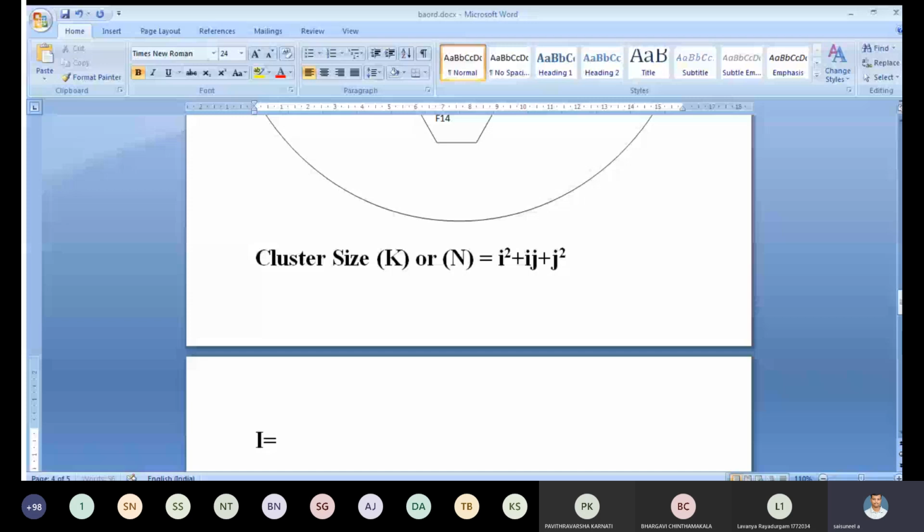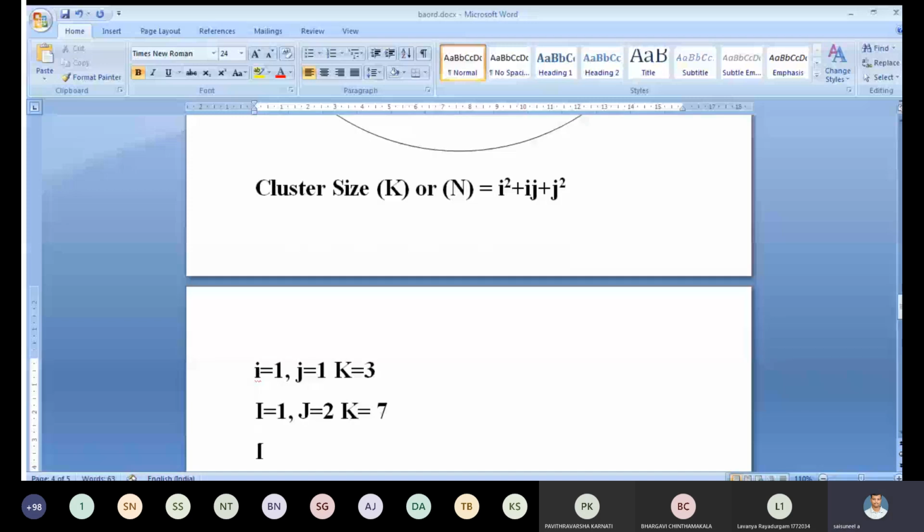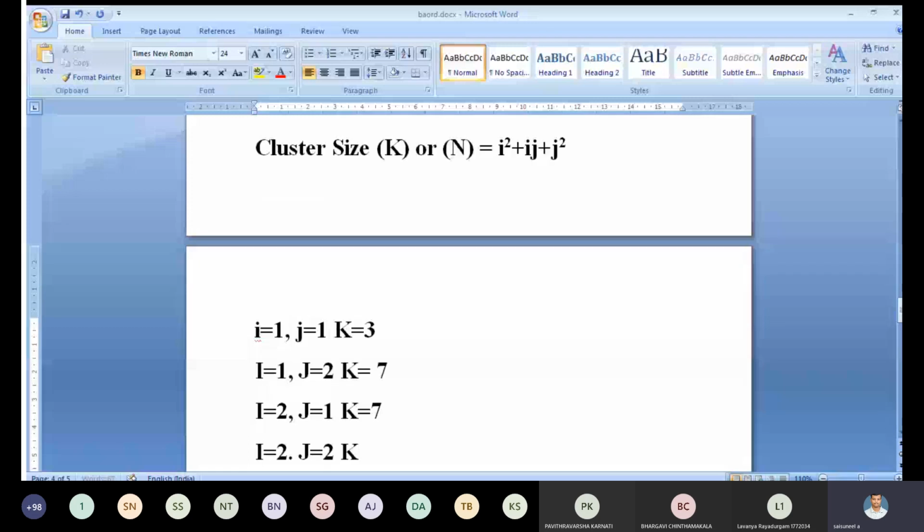Likewise, i equals 2, j equals 1 again gives K equal to 7. Next, i equals 2, j equals 2 gives 4 plus 4 plus 4, which is 12. Likewise, we are generating cluster sizes.